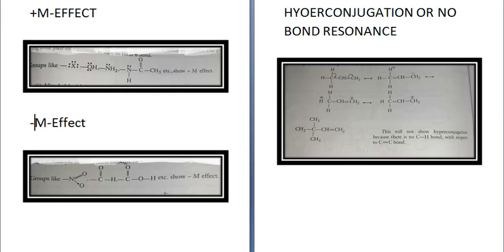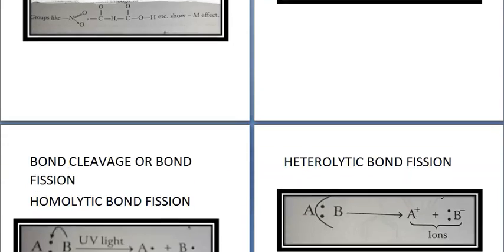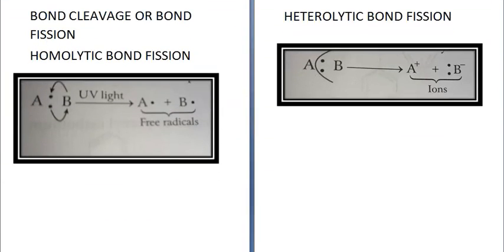Next, we come to bond cleavage or bond fission. Breaking of a covalent bond is called bond fission. It is of two types: homolytic bond fission and heterolytic bond fission. Homolytic bond fission is when the bond breaking takes place in such a manner that each atom acquires one of the bonded electrons, forming free radicals. Then it is called homolytic.